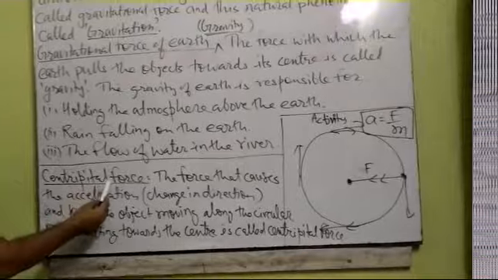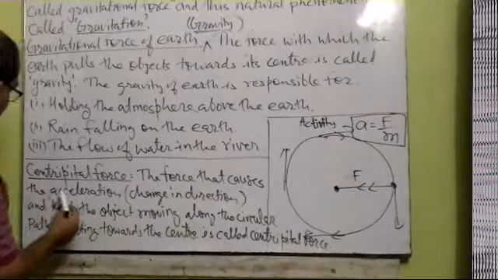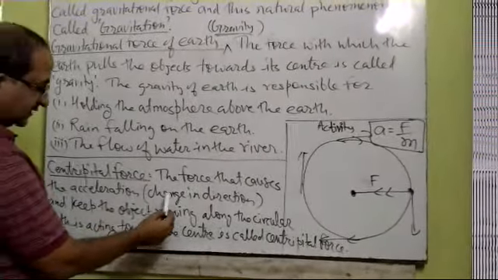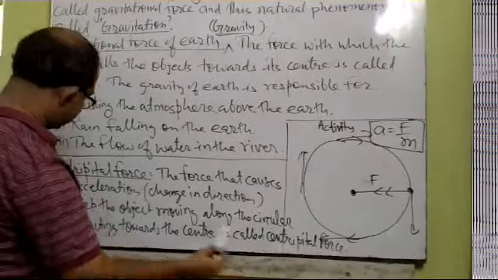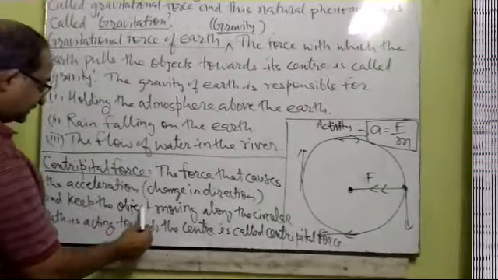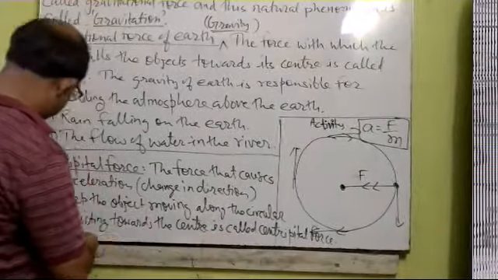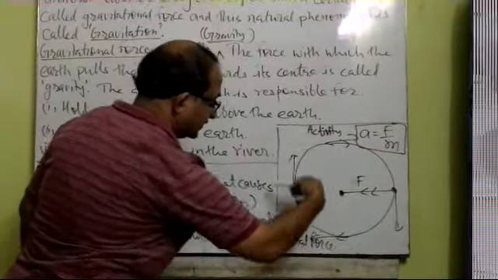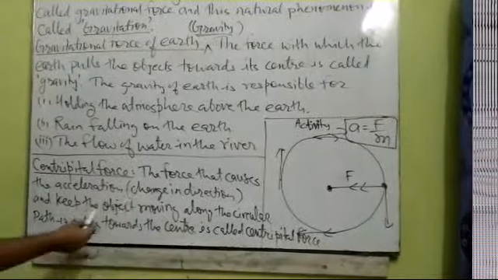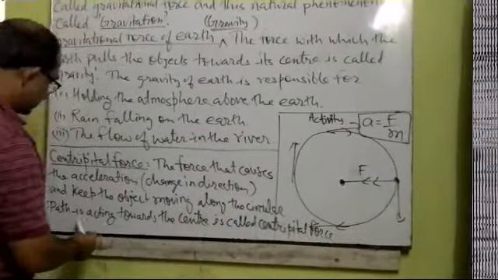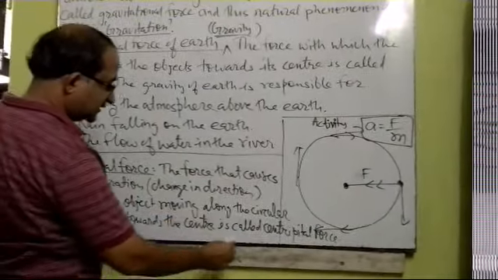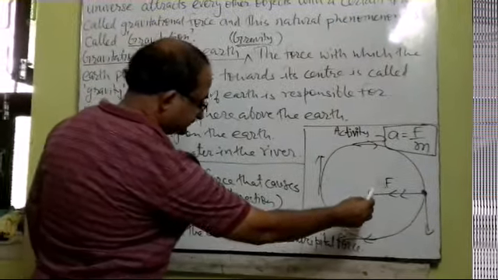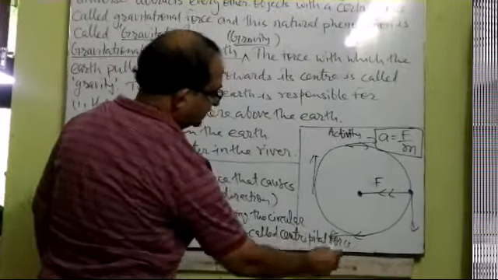Now we shall define centripetal force. The force that causes the acceleration, meaning change in direction is also called acceleration, and this keeps the object moving along the circular path. Because of this centripetal force, the object moves continuously in the circular path, and since it is a center seeking force, this force is applied toward the center of the circle. This is called centripetal force.